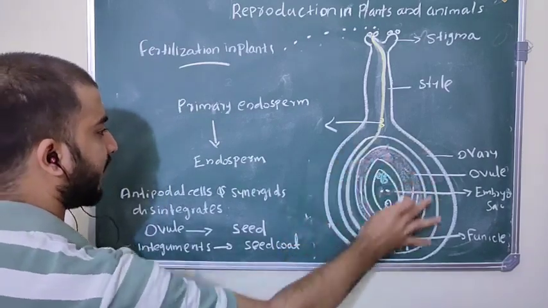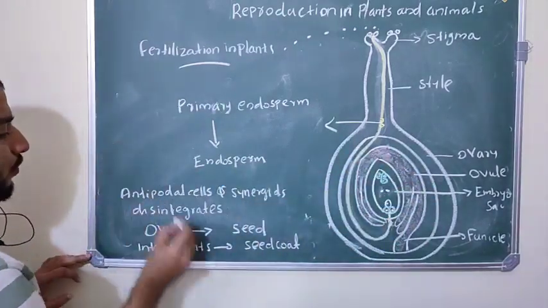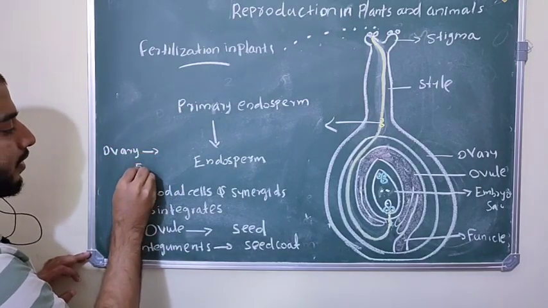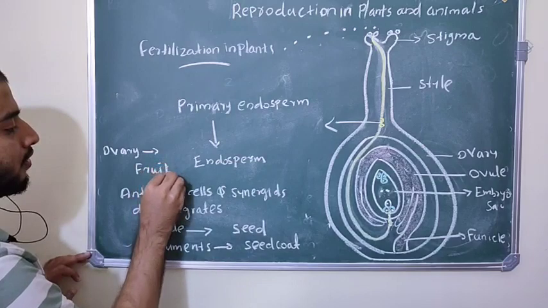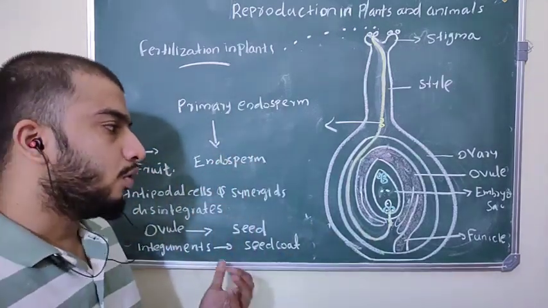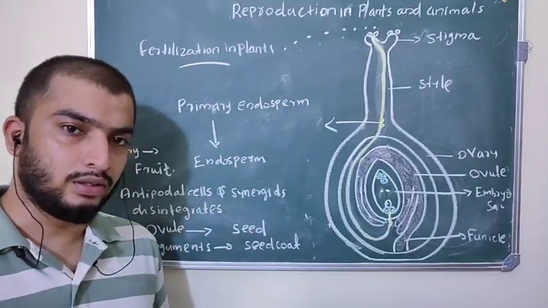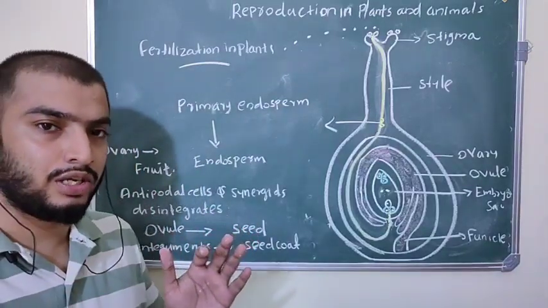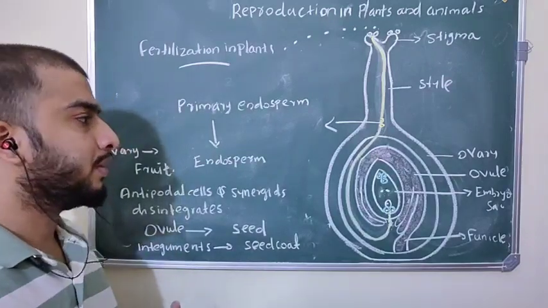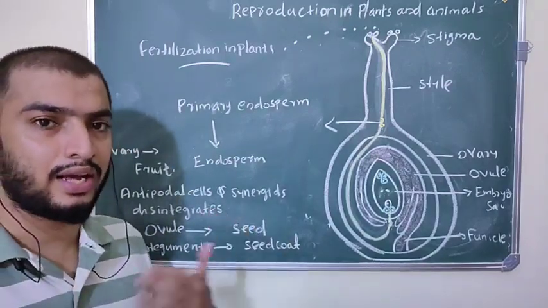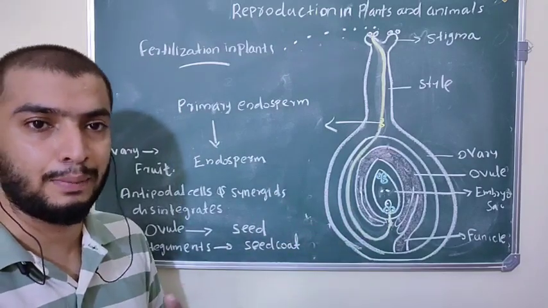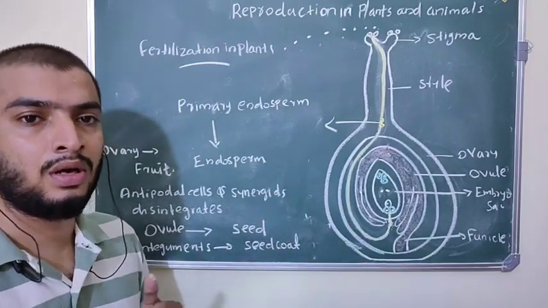And finally the entire ovary becomes the fruit. So because of fertilization, the ovule becomes the seed, the integuments of the ovule become the seed coat, and the ovary becomes the fruit, and the new characters are expressed in this new developing embryo. Okay, so this is about fertilization.